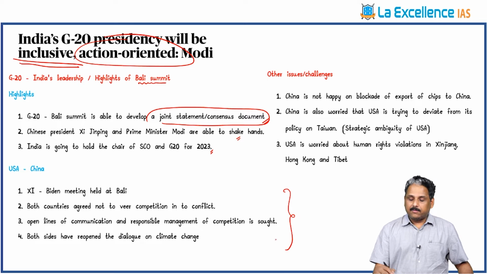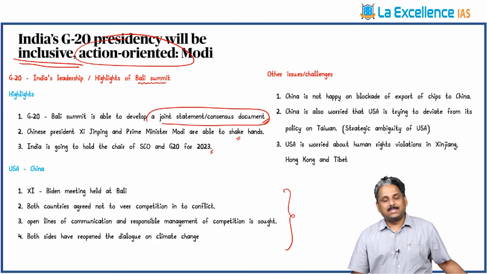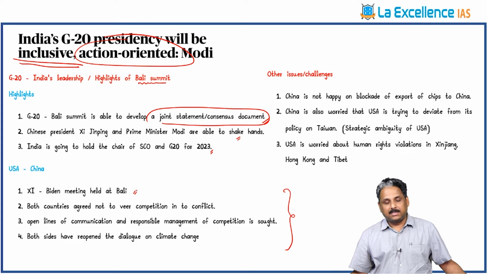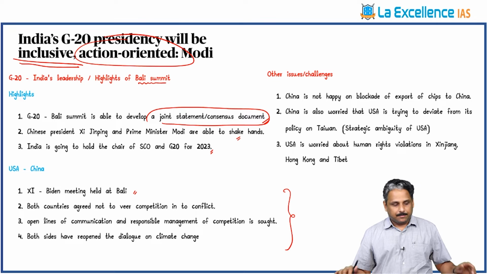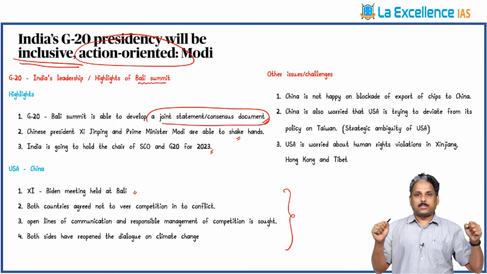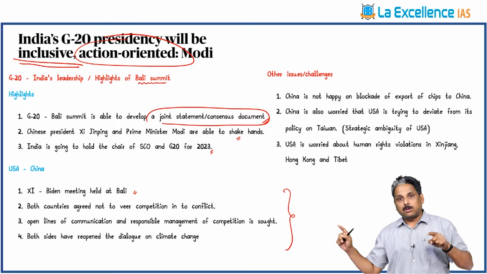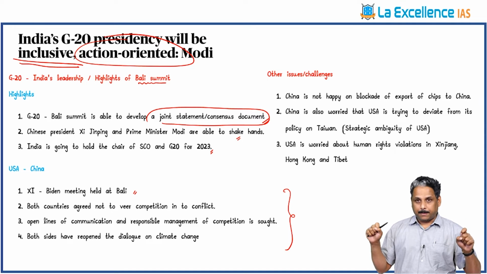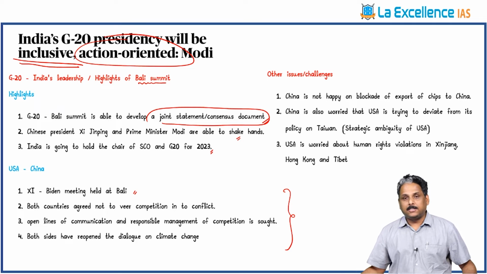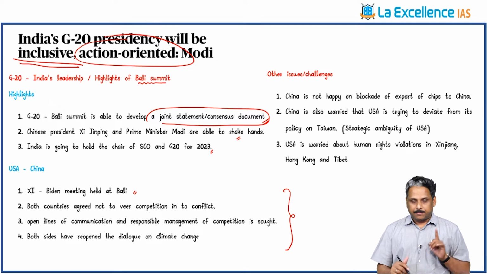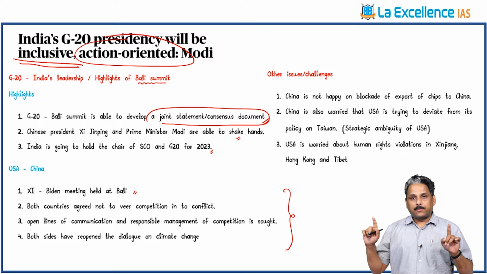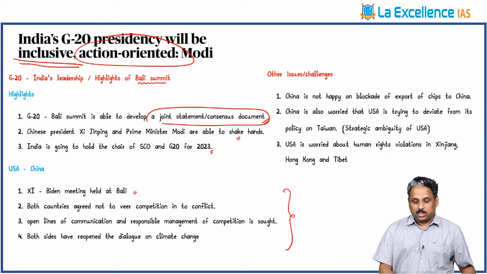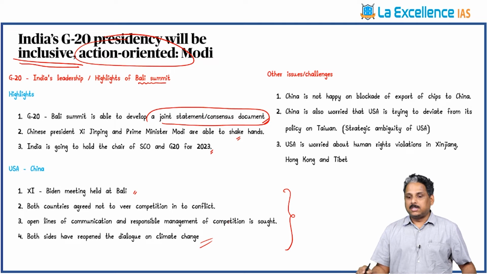And at Bali, there is another thing which has happened, that is thaw in the USA-China relationships. Biden and Xi meeting has happened in Bali. And today USA and China are competing with each other. They agreed that this competition shall not go into conflict. And they have to manage this competition responsibly. Responsible management of the competition, that is what has been spoken about. And they had shut down every dialogue after Nancy Pelosi visited Taiwan. Now they have reopened the dialogue on climate change, and other challenges still remain.